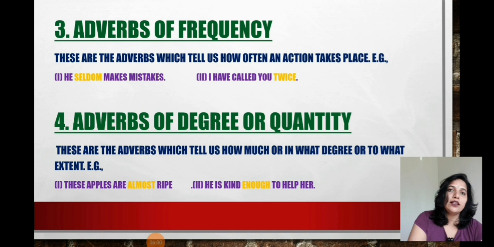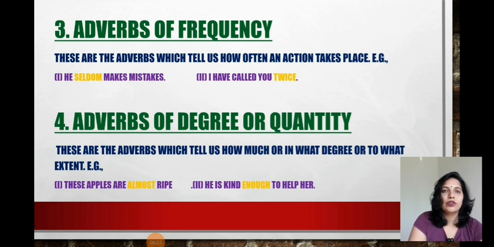So that's why seldom makes mistakes. I have called you twice. So twice also tells the frequency. These are the words which we can use for expressing the frequency of the action.